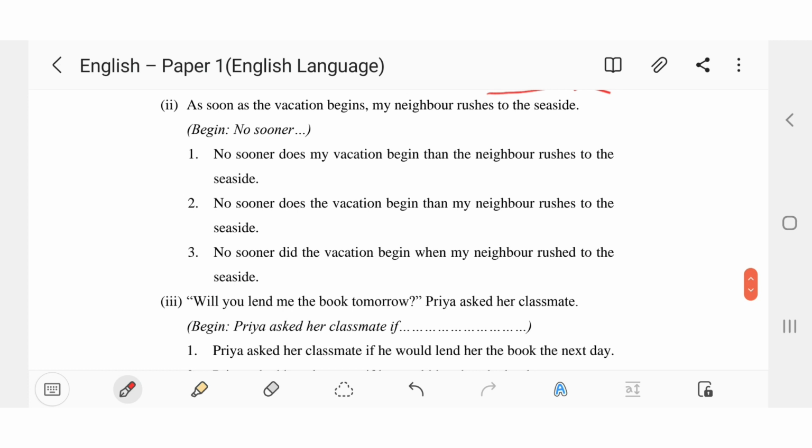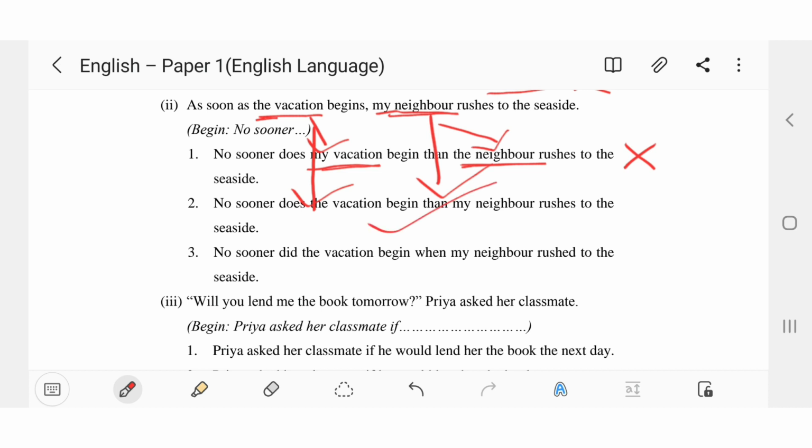Now, second one. As soon as the vacation begins, my neighbor rushes to the seaside. Begin with no sooner. First option. No sooner does my vacation begin that the neighbor rushes to the seaside. First of all, if you see the question, it is as soon as the vacation begins. Where is my vacation mentioned? No. This is wrong. And in the question, it is mentioned my neighbor, but here, first option, it is mentioned the neighbor. This is wrong. Second option, no sooner does the vacation begin than my neighbor rushes to the seaside.